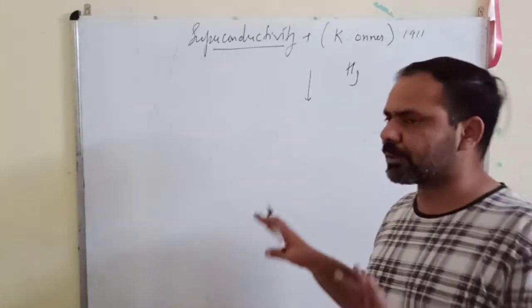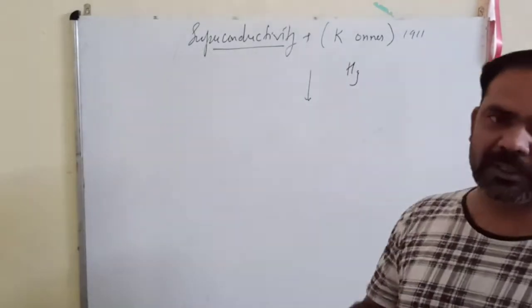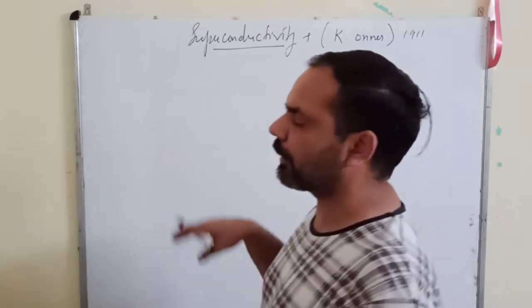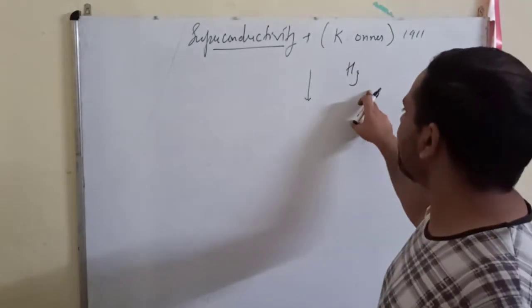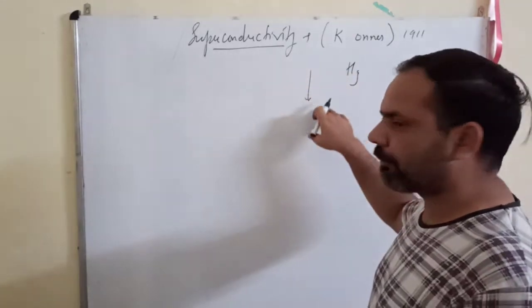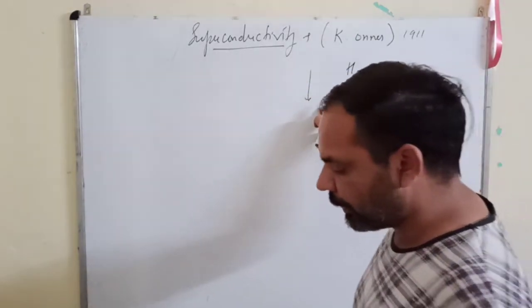It was based on the simple observation that with temperature, resistance increases. So he thought that if temperature is decreased, then resistance must also decrease. He decreased the temperature of mercury and observed that the resistance also decreases.